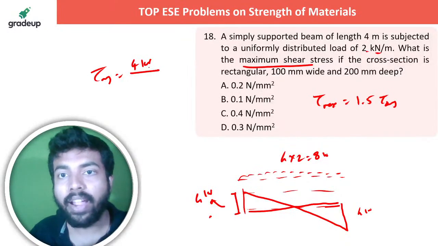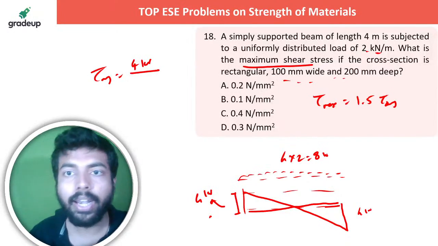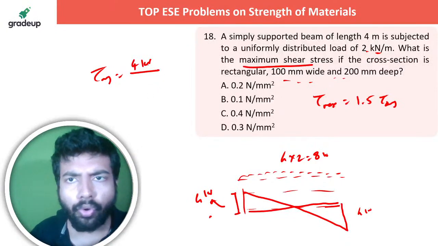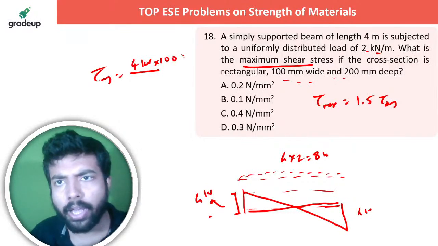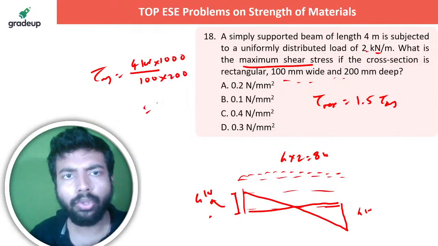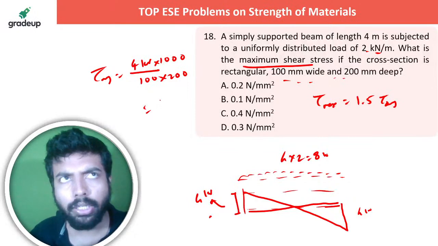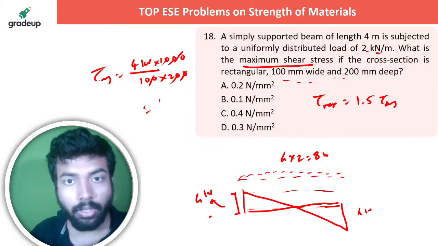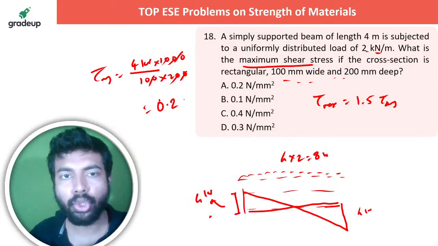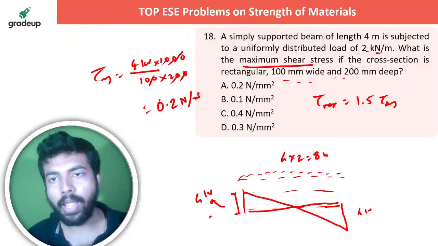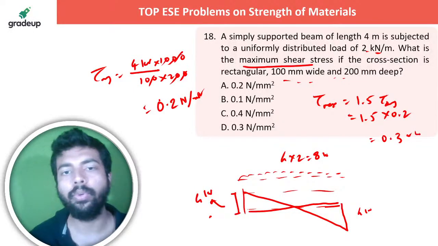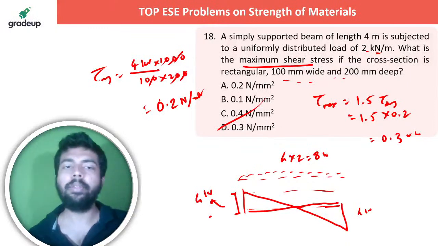So 4 kilonewton divided by the area. Area is 100 mm wide and 200 mm deep. It's clearly written here. So convert 4 kilonewton to newton, 100 into 200, so 4000 by 20,000. So how much is it, friends? 0.2 newton per mm square. So it's 1.5 into 0.2, that is 0.3 newton per mm square. Here is a concept. I hope everybody has understood this concept.